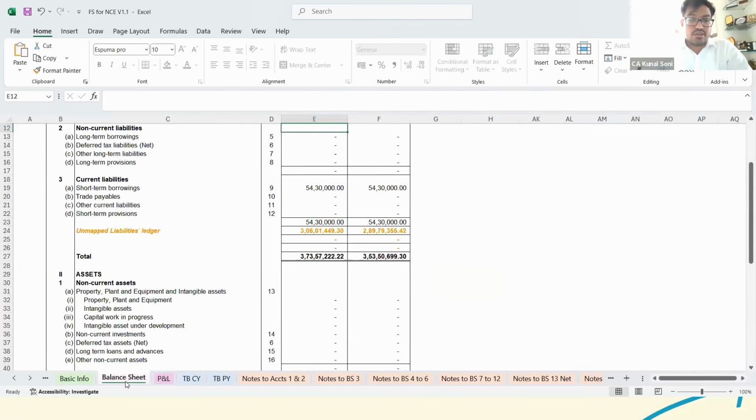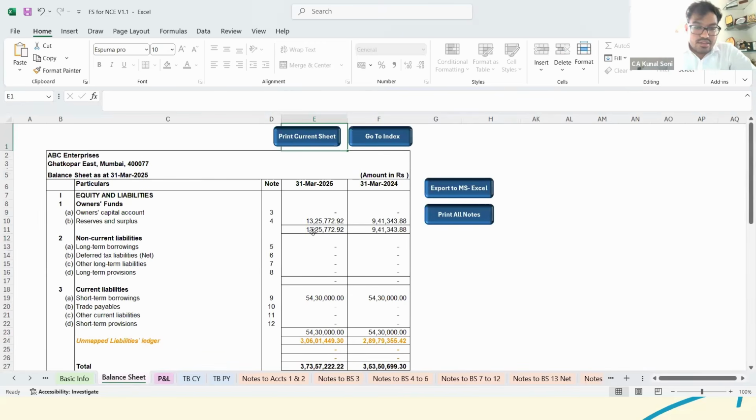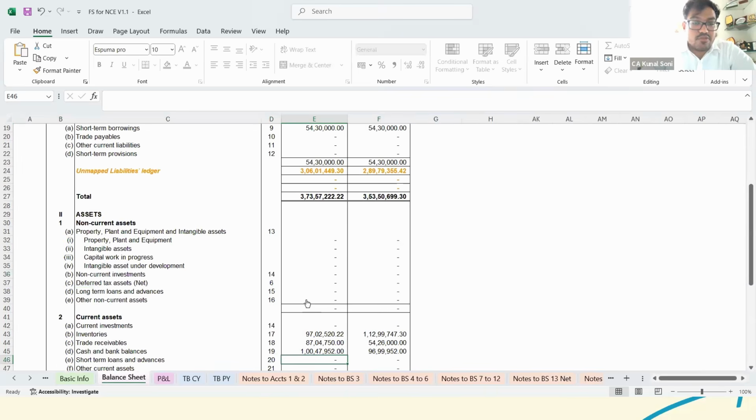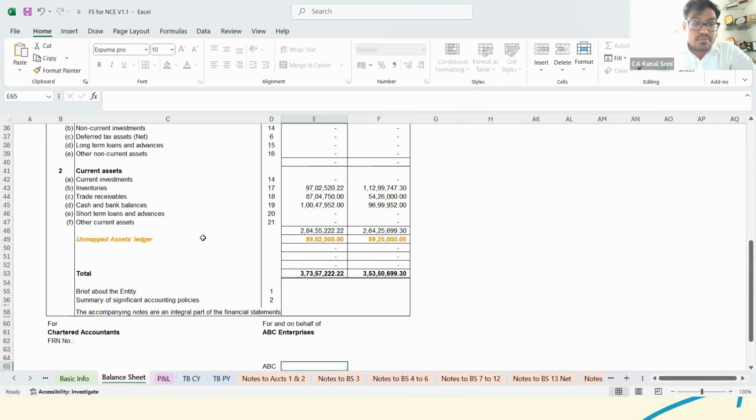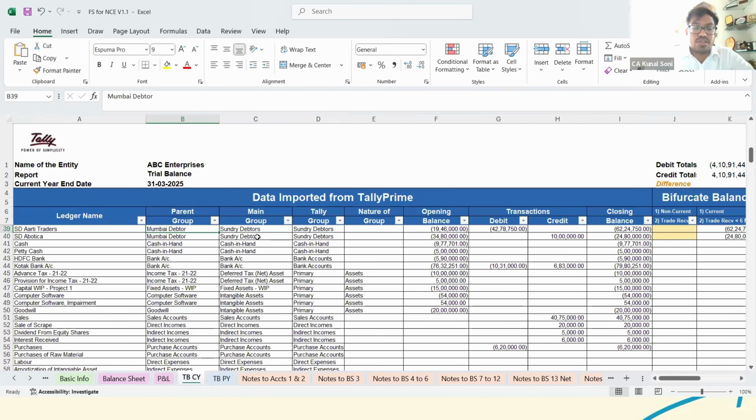Now coming to balance sheet and PM. As you can see, there are some details already there, the reserves and surplus or some other figures. And apart from that, there are the unmapped liability ledgers and the unmapped asset ledgers. So what basically happens? Let's say we initially go to trial balance. Now we would look into how to map each of the things individually. This is the basic thing that has been provided. How the trial balance is imported in this particular Excel utility, we would look into.